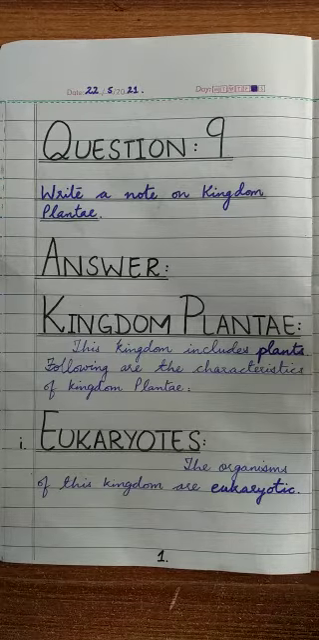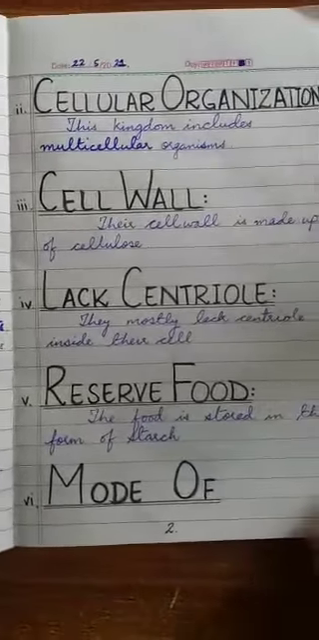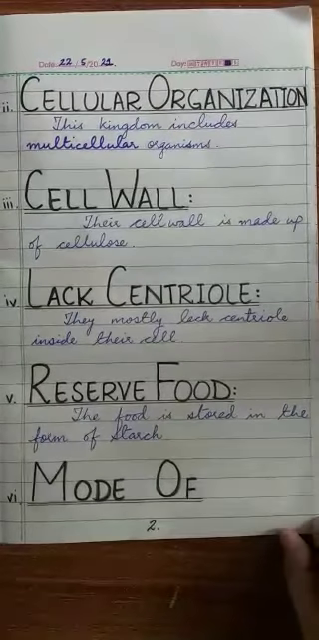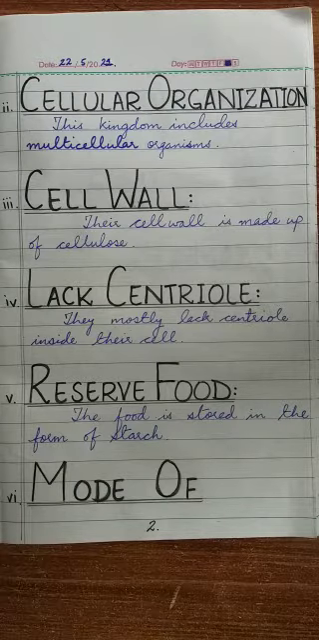Now, the next characteristic of Kingdom Plantae is their cellular organization. This kingdom includes multicellular organisms, meaning that looking at their structure, their bodies are made up of more than two cells. As you can see, living organisms are made up of cells. Cell is the basic structural and functional unit of living organisms. So looking at the plants, they are multicellular organisms.